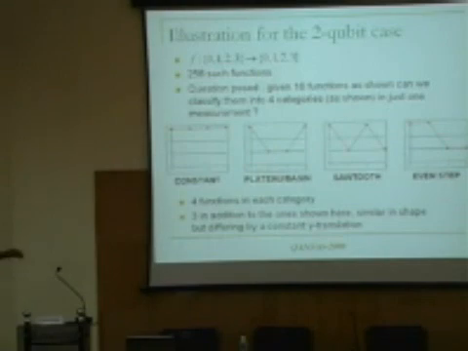So what we do is, we look at the first 4 functions. The constant that I have here is the topmost function shown. You can translate it vertically and get the other 4 functions. f of x is equal to 0, f of x equal to 1, f of 2 equal to f of 3. And here, this is what we call some kind of a plate or a basin function. So what you have is, it jumps by 2 units and then goes up again. Now again you can translate.